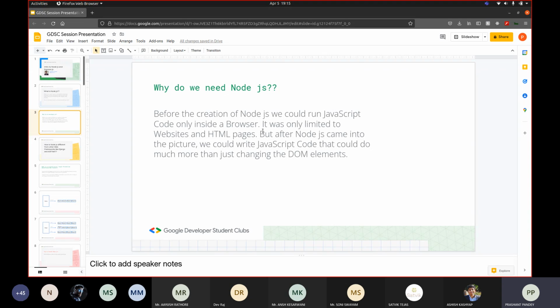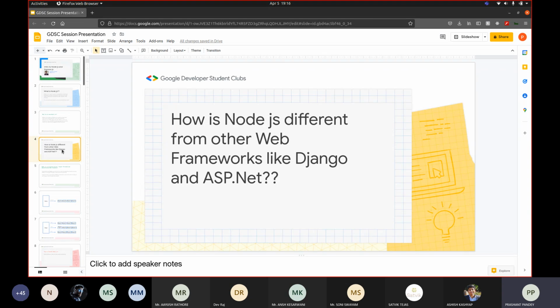But after Node.js was built, we could write code that could run servers on the backend, and much more than that, we can also write apps using React Native. So Node.js opened doors to a lot of opportunities for JavaScript developers, and it's currently the main player in the market when it comes to multi-purpose languages. So it helped us use JavaScript in more than one way. So Node.js is not the only web framework present on the web.